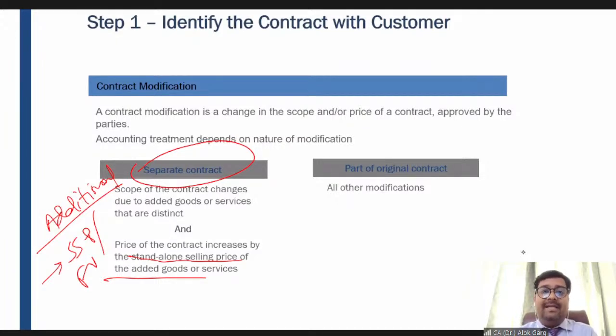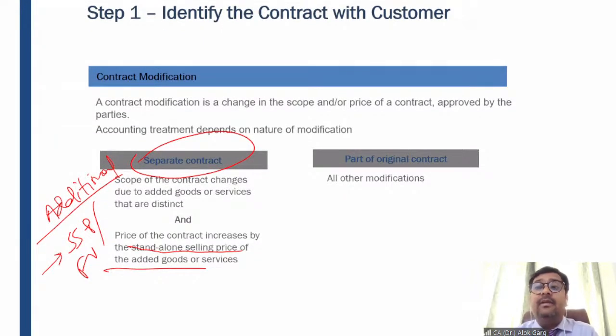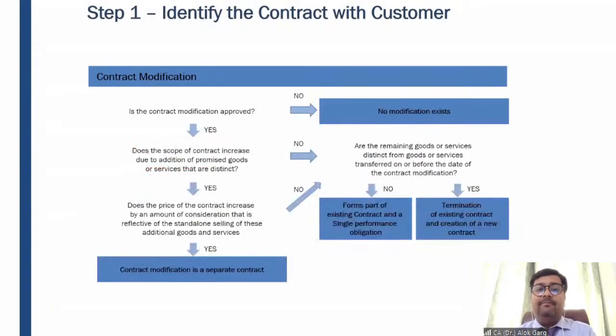Now the question arises, sir, what will be the accounting in such cases? What will be the accounting in such cases? Yes. So first of all, is the contract modification approved? The answer is no. The contract modification is not approved. In that case, we cannot say that any modification exists. For being a modification, the modification should be approved by the parties, right?